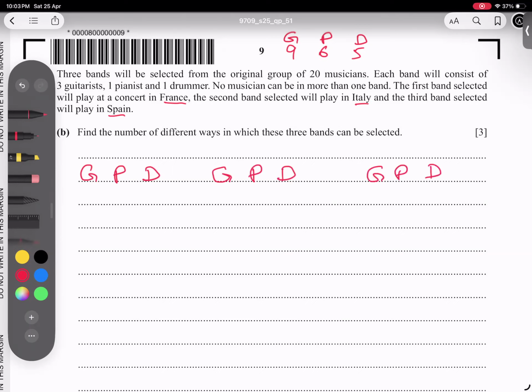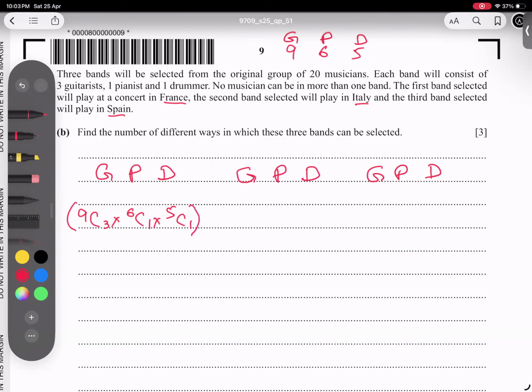Now students, very simple. What is the plan? Every time 3 guitarists will go. So from 9, select 3: 9C3. Now from 6, I will select 1: 6C1. Now from 5, I need 1: 5C1. This point is very, very clear, I hope so. And now the interesting part is onwards.